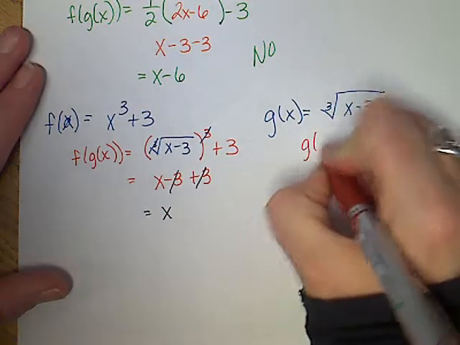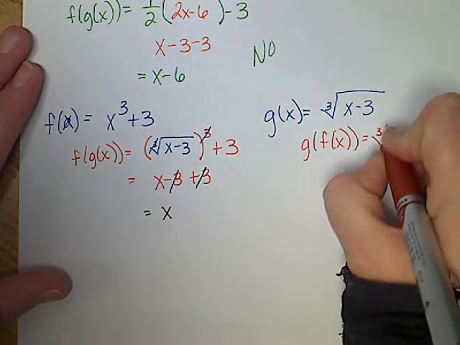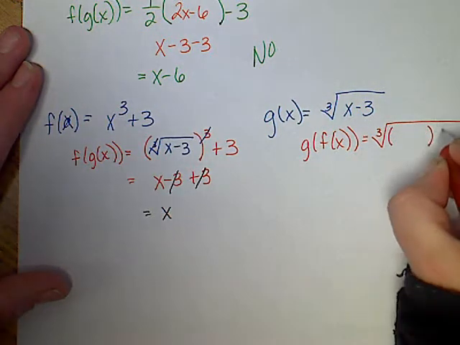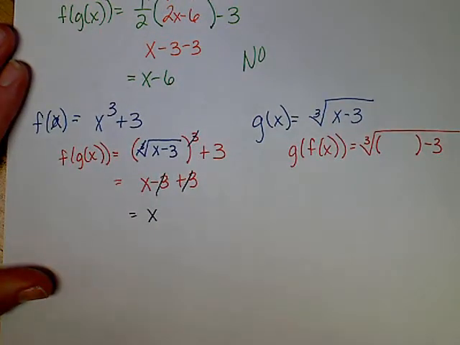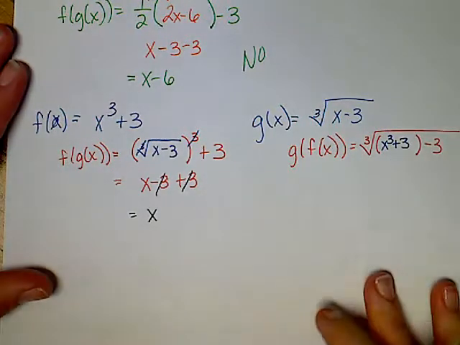So I'm going to do g of f of x. Again, I'm going to start with the function that's on the outside, but I'm going to leave a big hole for the x minus 3. And I'm going to put in x cubed plus 3.